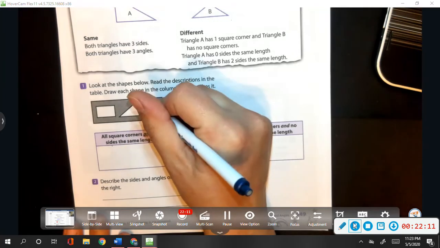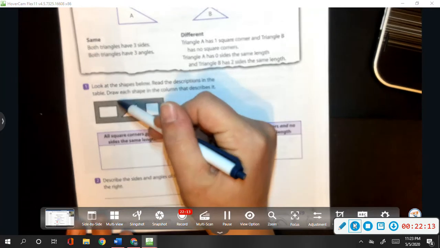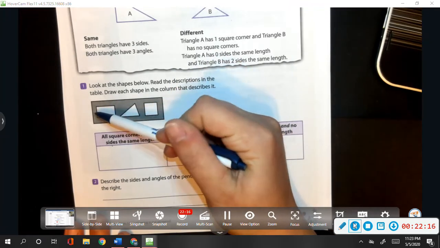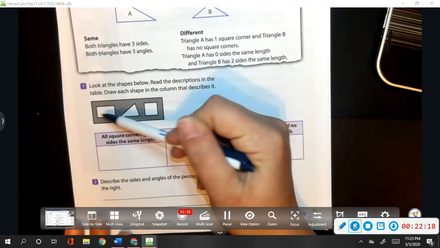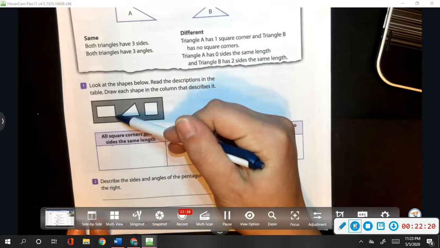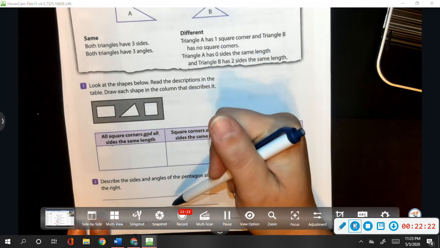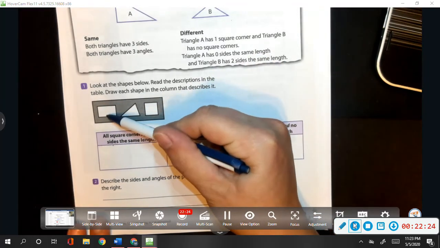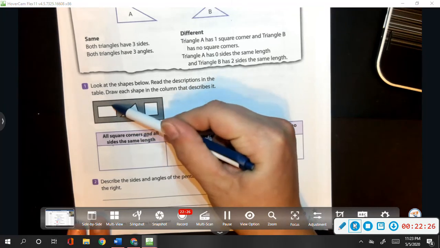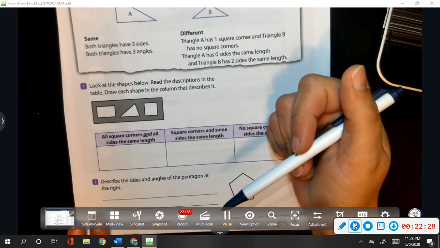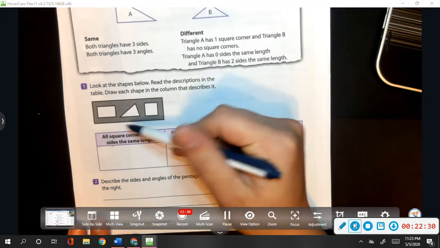Let's look at this shape. This shape has all square corners. All of the corners are 90 degrees. But are our sides the same? Nope. So that's not going to go there.